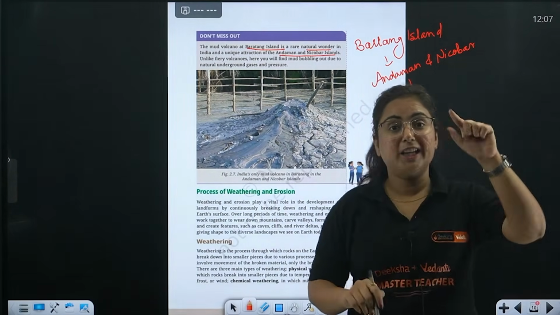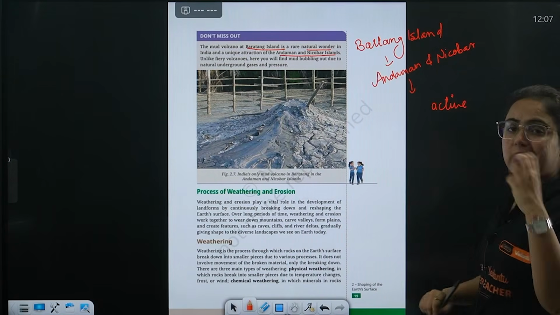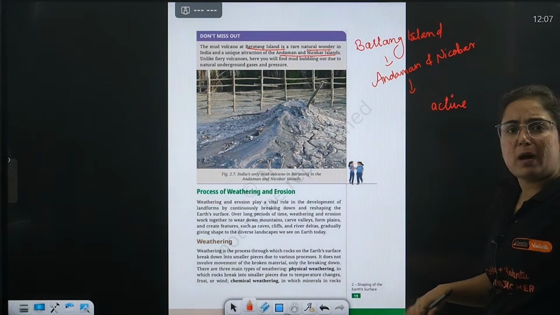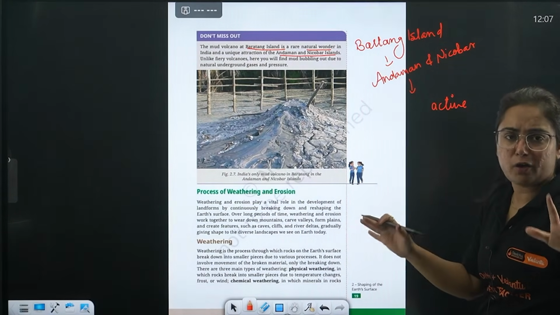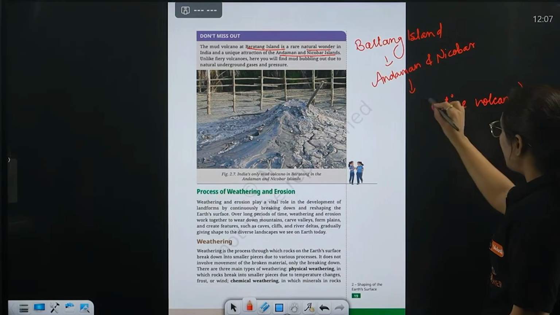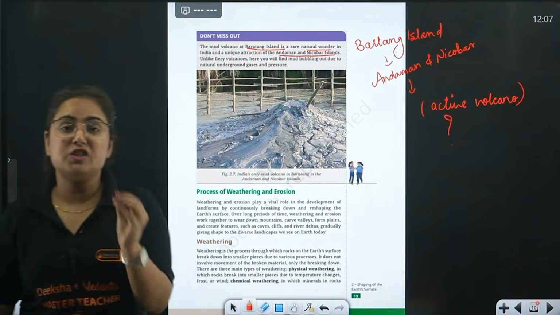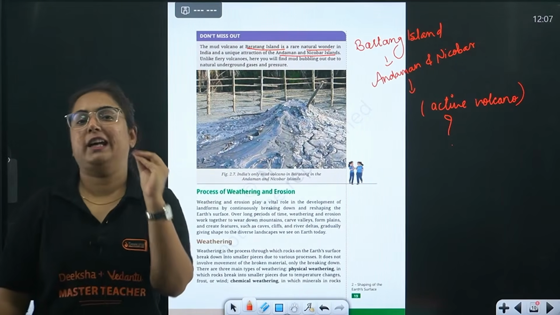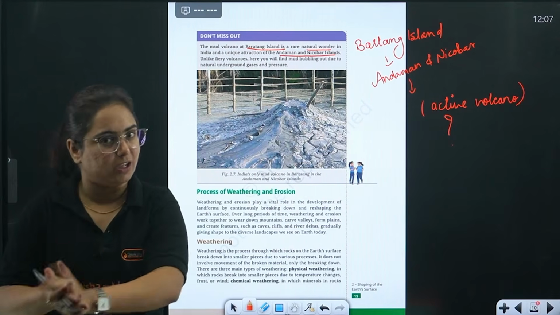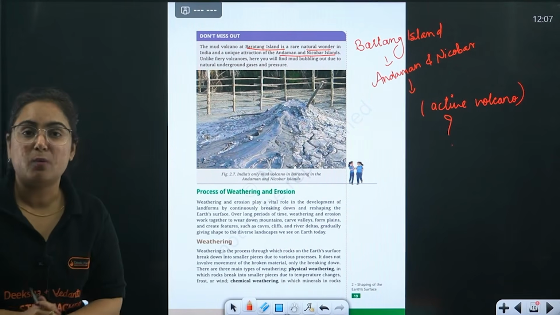Okay, one quick question to all the students right now. Do you know that there are different types of volcanoes? Dormant, which was active sometime back but is not active for a longer period of time. But one more is there, that is active volcano. And the question to all my students, which I want in the comment section as an answer, is: which is the only active volcano in India and where is it? I want the name as well as the location. Quick, fast.